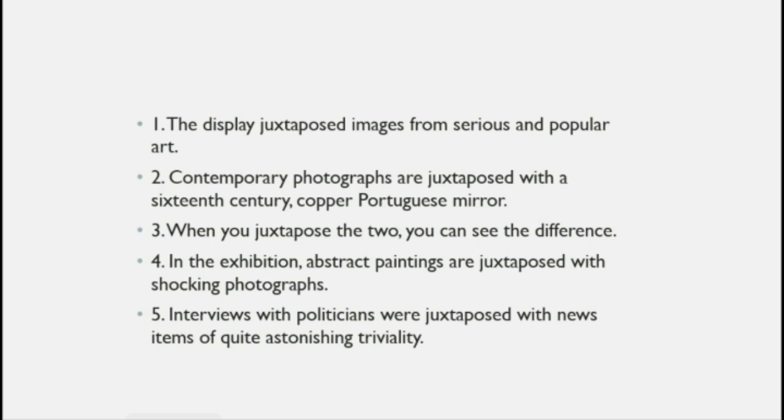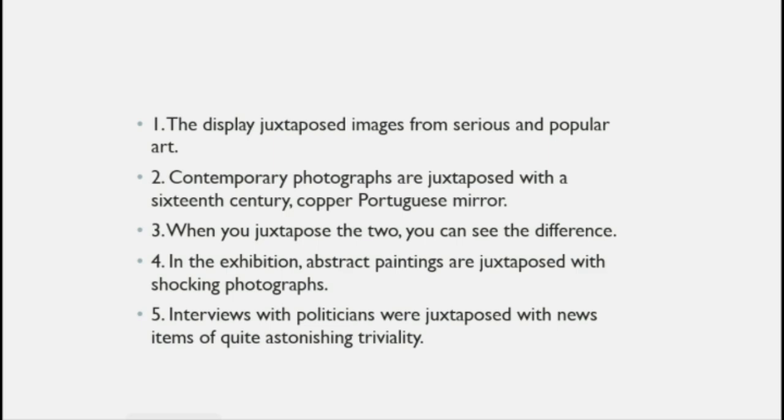Second: contemporary photographs are juxtaposed with a 16th century copper Portuguese mirror. So what does juxtapose mean here? That contemporary photographs are placed next to the Portuguese mirror to compare both of them. When you juxtapose, that is, place two things side by side to compare them, you can see the difference.